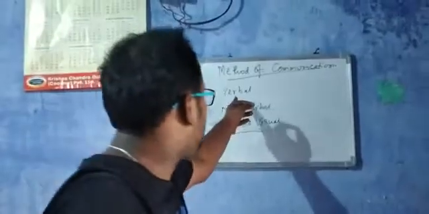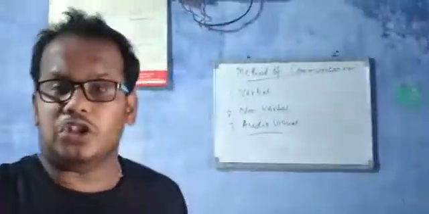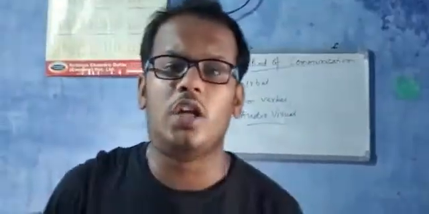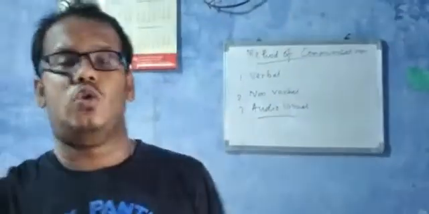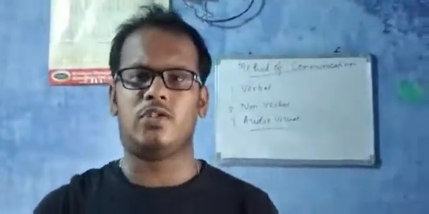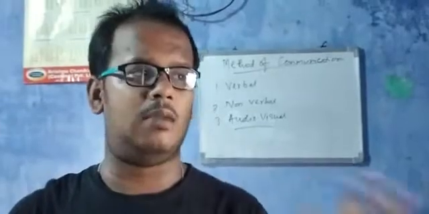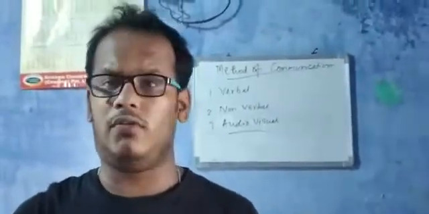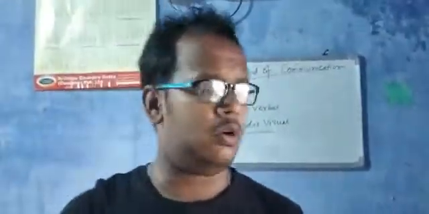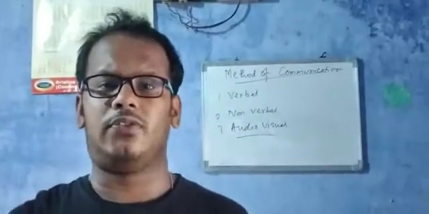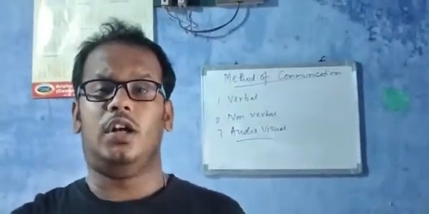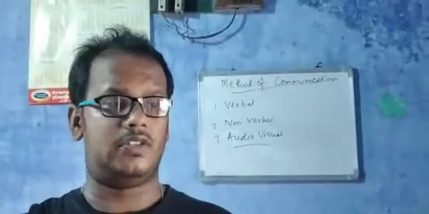Now, when you talk about communication, the first thing that comes is verbal communication. Verbal communication involves oral and written communication. Oral communication means you are talking to someone orally. You are giving him information by speaking through your mouth, and with the help of this he receives that information.